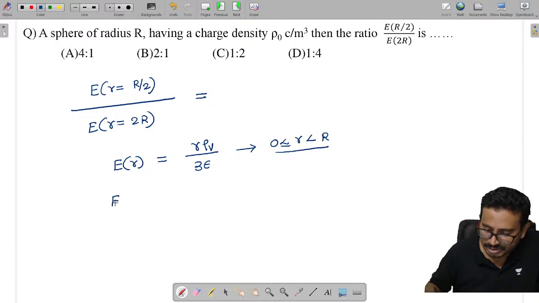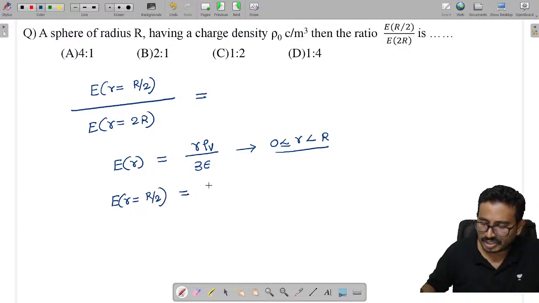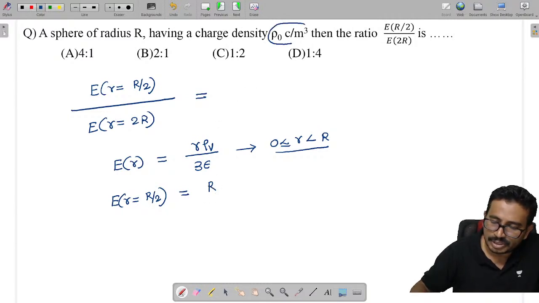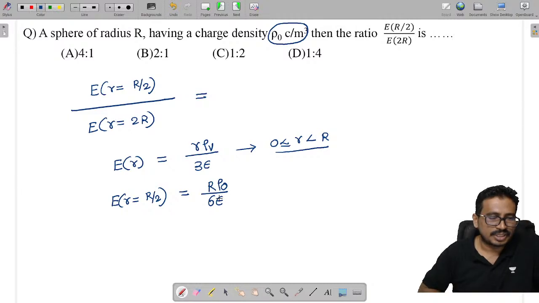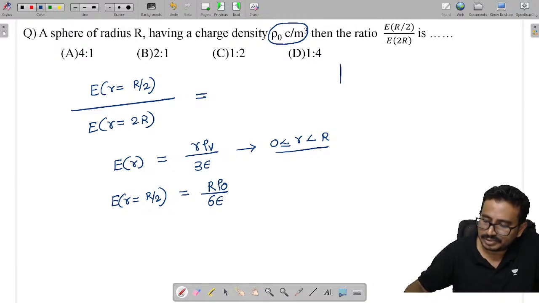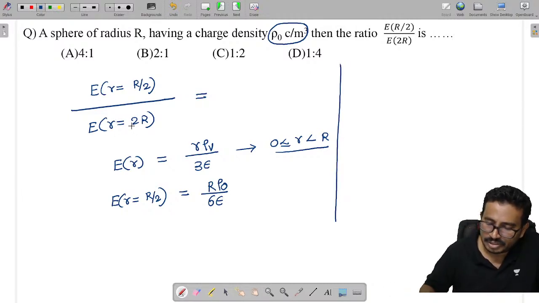So what is the electric field when small r equals R by 2? Capital R, and rho v is given as rho naught coulombs per meter cube, the volume charge density. So which is given as, with the 2, R rho v by 6 epsilon. Isn't it? Next, I need to find the electric field at 2R.